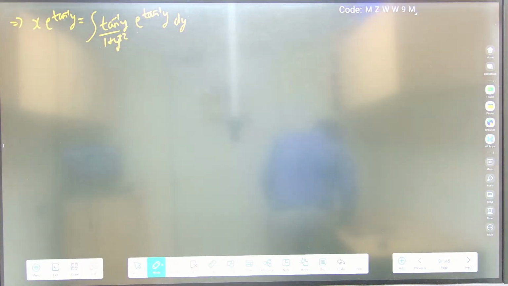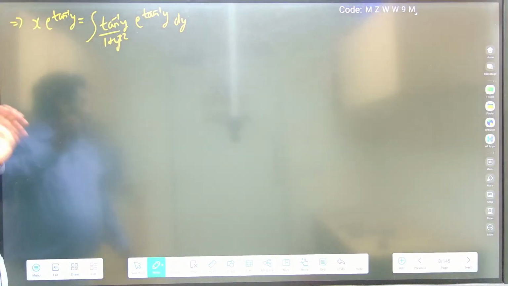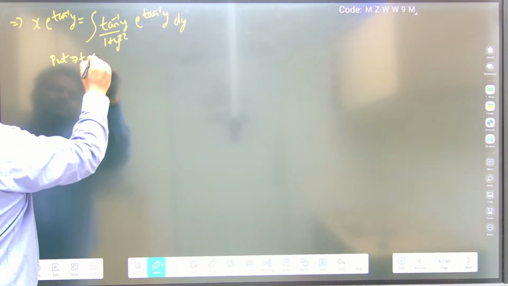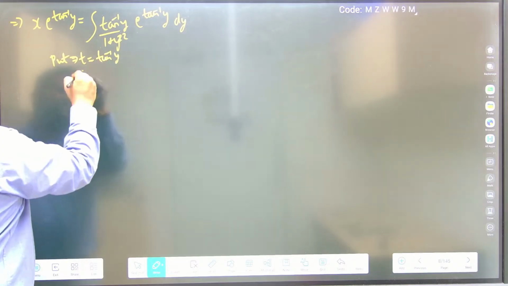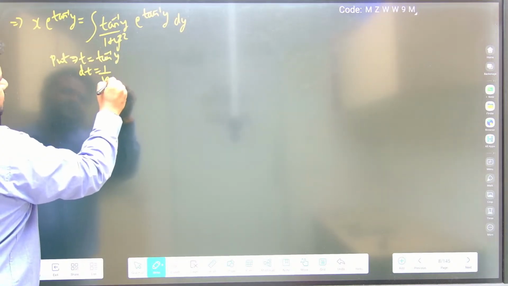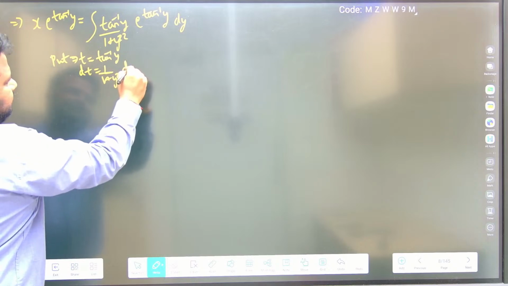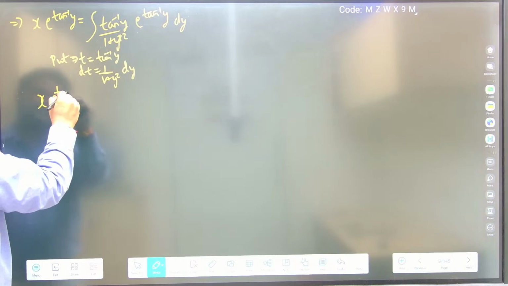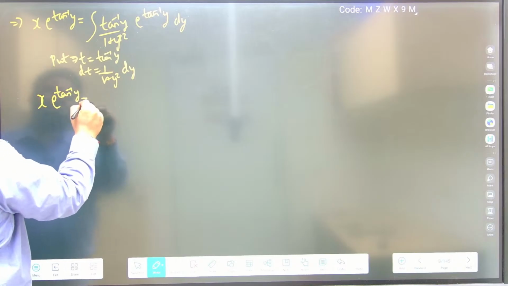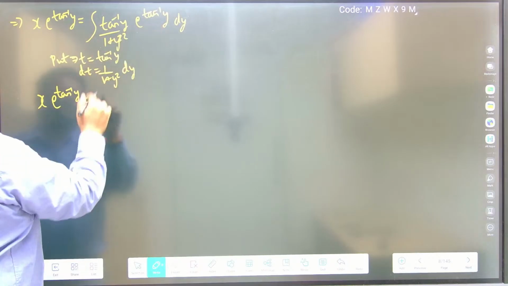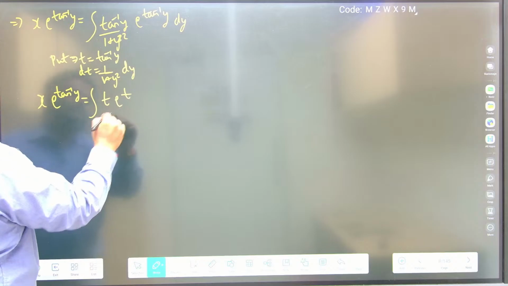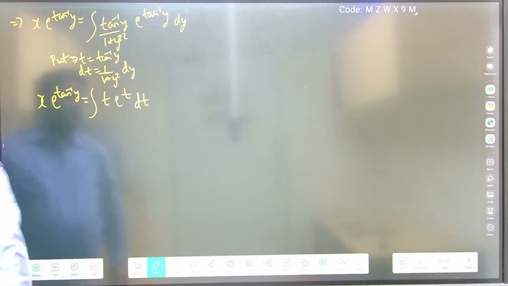This is what we have, correct? Now what will we do? We will put t is equal to tan inverse of y. So dt will become 1 by 1 plus y square dy. Now this equation will become x into e power tan inverse of y is equal to, integrating only here, t into e power t, because 1 by 1 plus y square dy will become dt. Now we are having this.